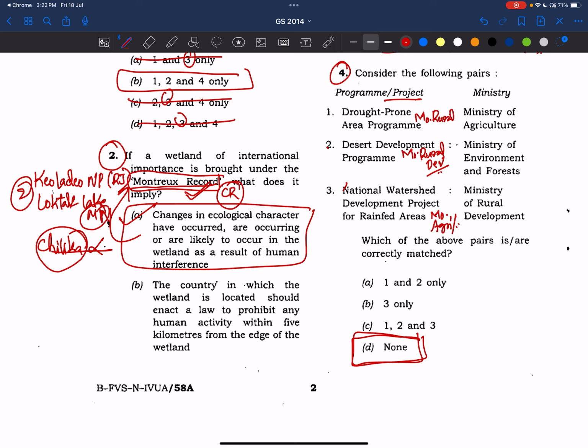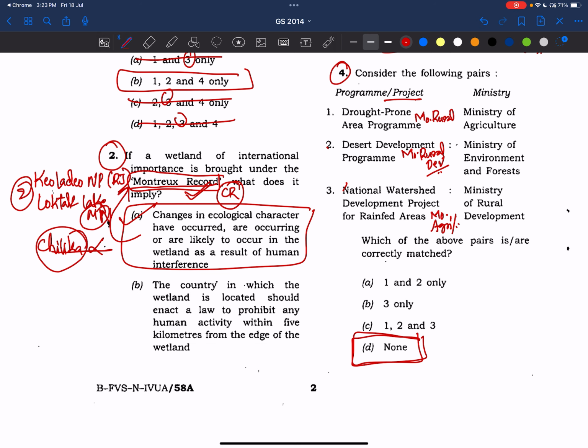I have said this for the answer's sake, but see friends, please don't try to attempt this type of question. You will definitely lose marks. In most cases we will lose marks. I'm not telling it very sure, but in most cases it will break us. That's why you try to skip these types of questions. If you know, you can put it. But in at least 90% of cases, where UPSC gives the ministries, that statement will be wrong only.